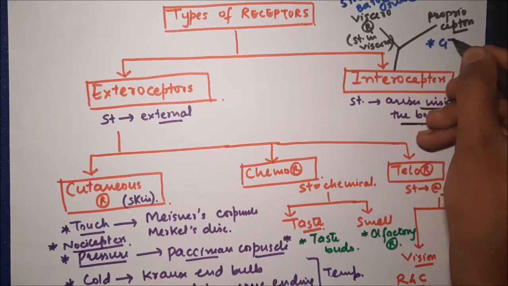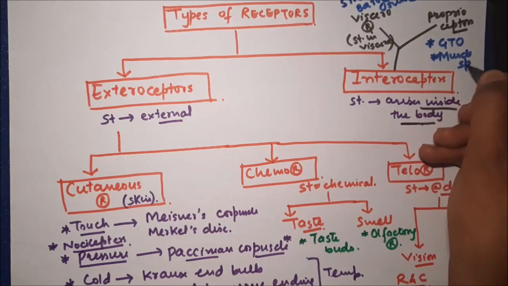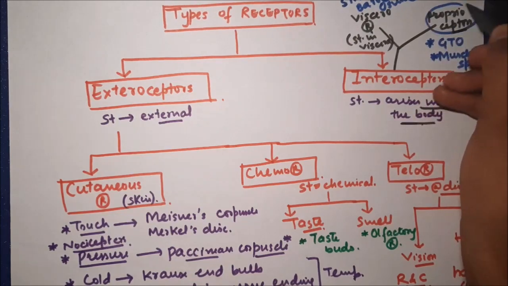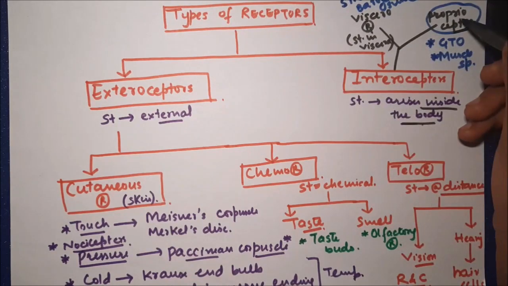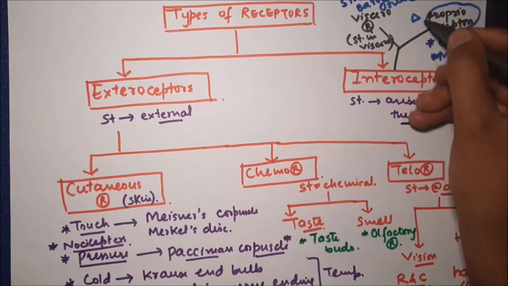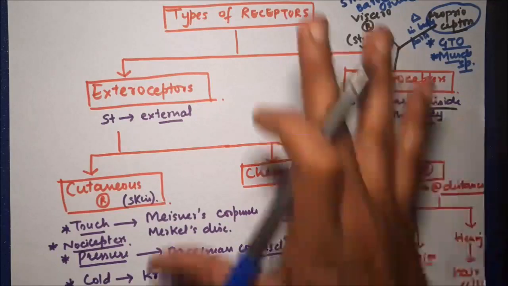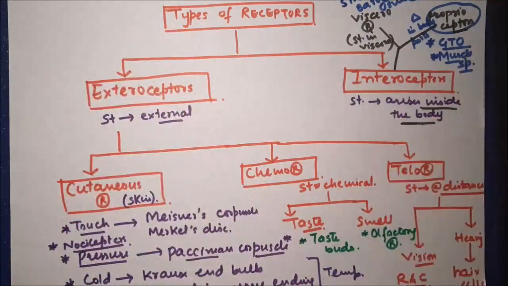Proprioceptors, on the other hand, are stimulated when there is a change in the position of body parts. These include receptors such as Golgi tendon organ and muscle spindle. So for proprioceptors, the stimulus arises whenever there is a change in the position of body parts. Golgi tendon organ and muscle spindle are examples of proprioceptors. So these are different classes of receptors that we should be aware of.